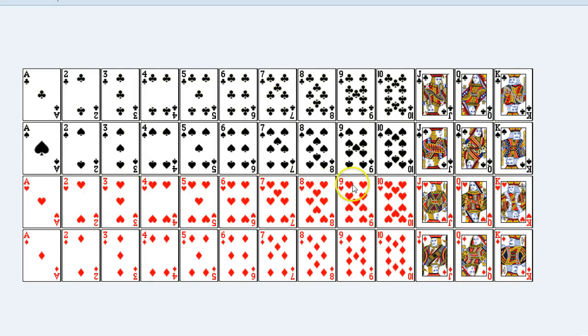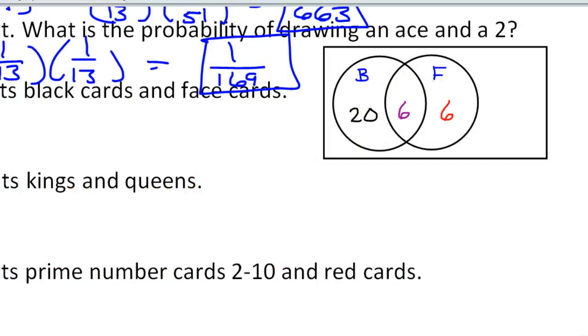There were 26 red cards. Subtracting the 6 face cards, that leaves 20 non-black, non-face cards. So 20 of those. So I'm going to put the 20 out here.